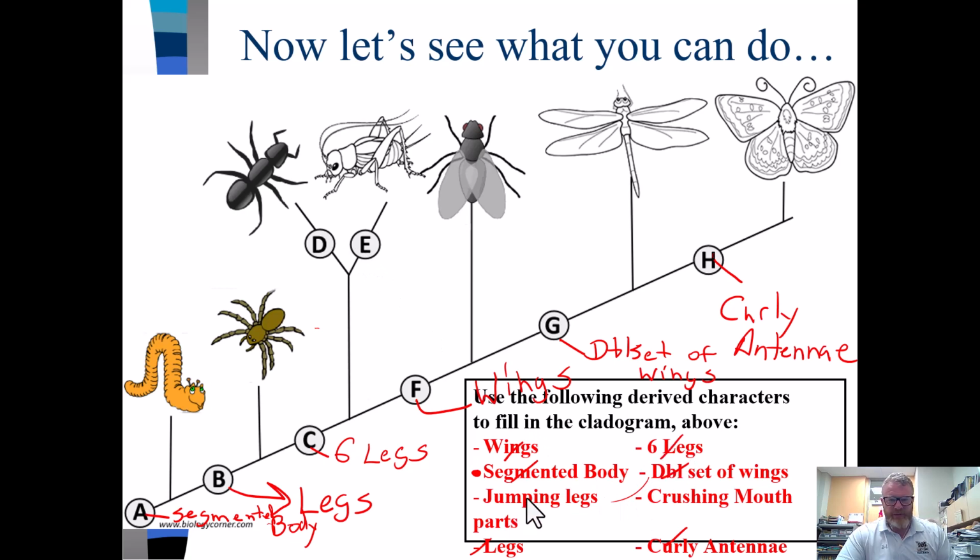We got jumping legs, and we got crushing mouth. So these bad boys, obviously, since the grasshopper, are going to have jumping legs. Cross that off. And then these bad boys down here are going to have crushing mouths, meaning they gnaw up their food.